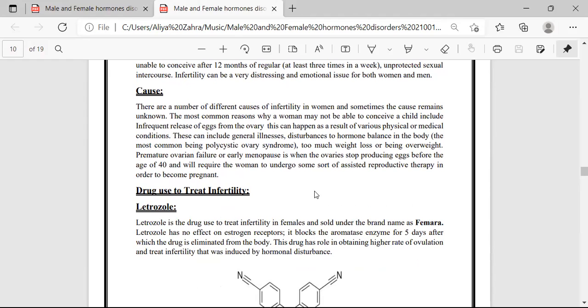This can include general illness, disturbance to hormone balance in the body, too much weight loss or being overweight, premature ovarian failure, or early menopause. Premature ovarian failure is when the ovaries stop producing eggs before the age of 40 and will require the woman to undergo some sort of assisted reproductive therapy in order to become pregnant.